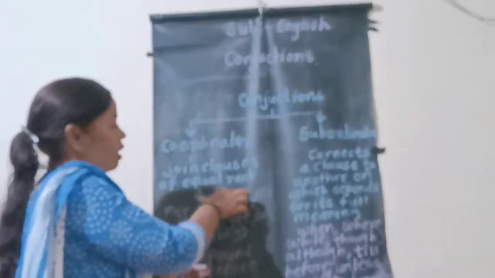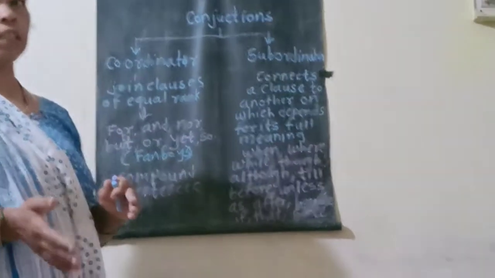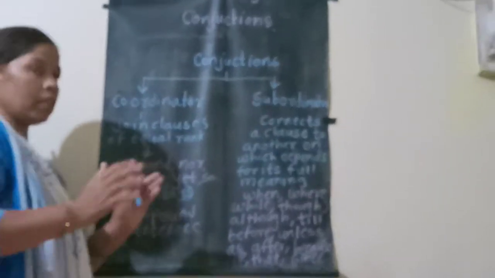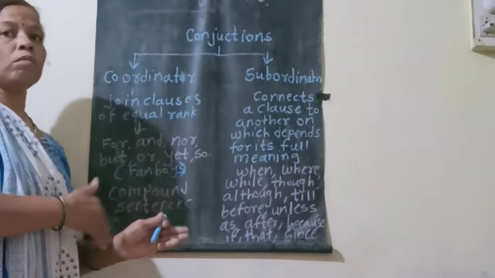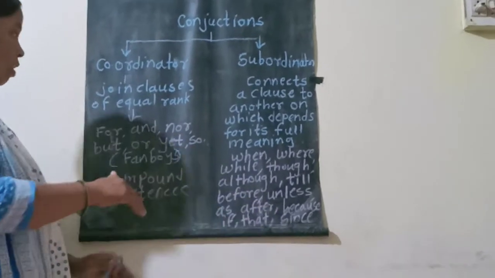Equal rank means main clauses, which do not depend on each other. The sentence is joined by the coordinating conjunction. Then which is the coordinating conjunction? That is also very important: which is the coordinating and which is the subordinating conjunction. You have to know about that.